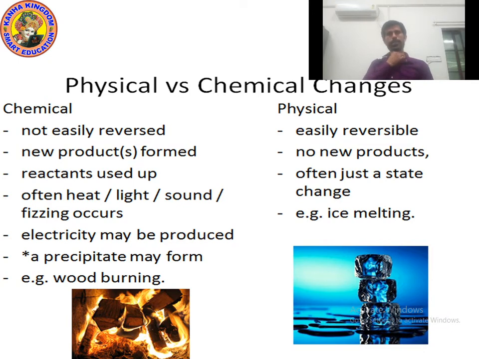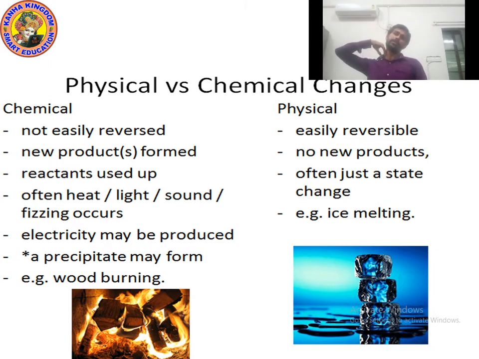So kids, as you can see, first of all, chemical changes are not reversible, physical changes are reversible. During chemical changes, new products always form, but during physical changes, new products never form. And during chemical changes, reactants are used up, but during physical changes, often it is just a state change. During chemical changes, often heat, light, sound, fizzing occur, but such changes do not occur during physical changes.